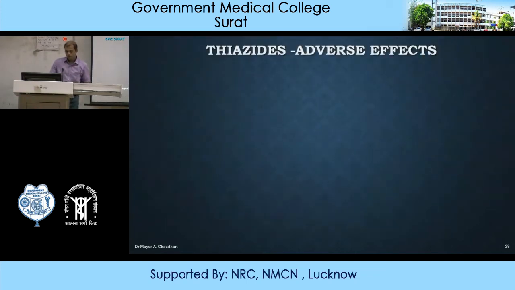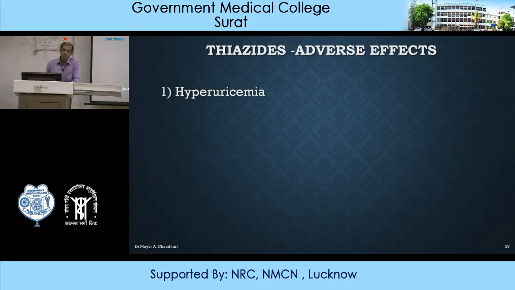If we see adverse effects, first adverse effect is hyperuricemia. In case of thiazide diuretic, apart from sodium ion, uric acid is also taken along with it, and because of this, uric acid retention is more in case of thiazide diuretic. So ultimately it leads to hyperuricemia. And second hyper is hyperglycemia, because of decreased insulin release, and there will be hyperglycemia. So basically glucose tolerance is altered because of thiazide diuretic.